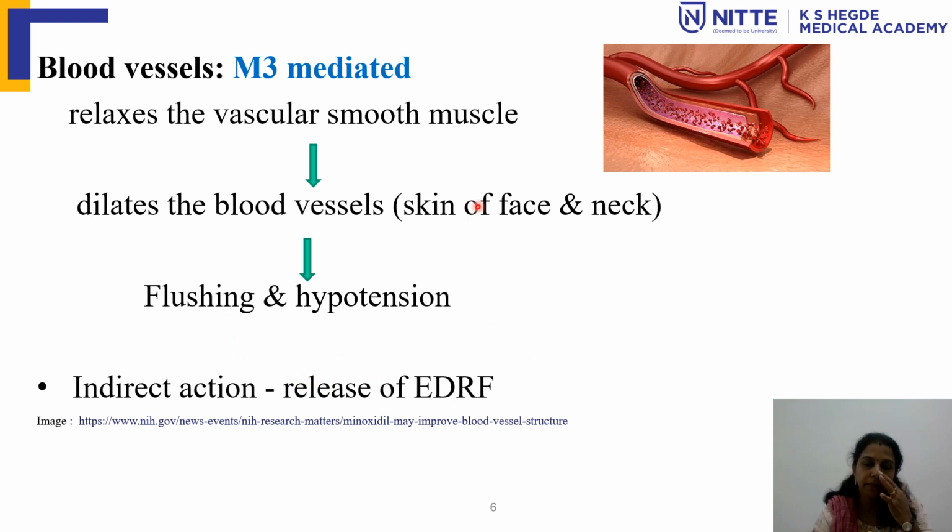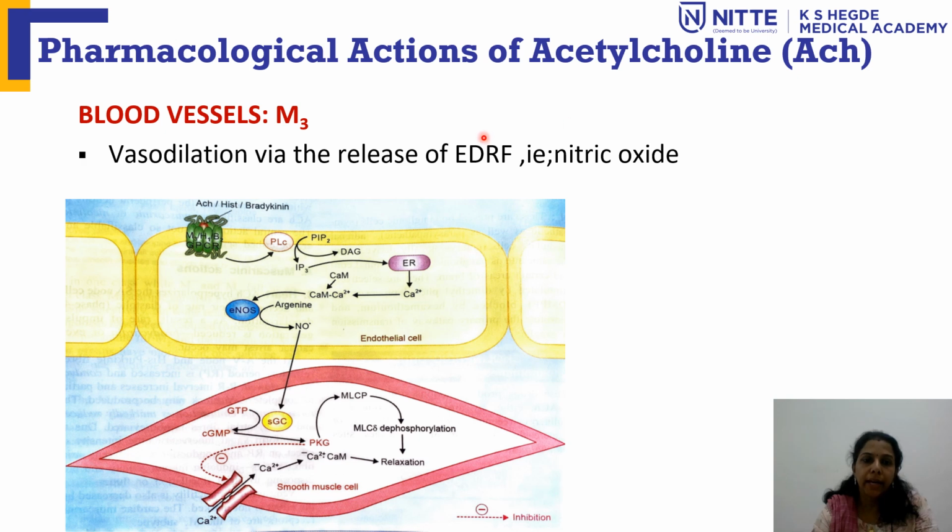This is the direct action, mediated through the M3 receptors, and the indirect action is by the release of EDRF. What is EDRF? Endothelium derived relaxing factor. So these are the pharmacological actions of acetylcholine on the blood vessels: the vasodilatation is through the release of the endothelium derived relaxing factor.